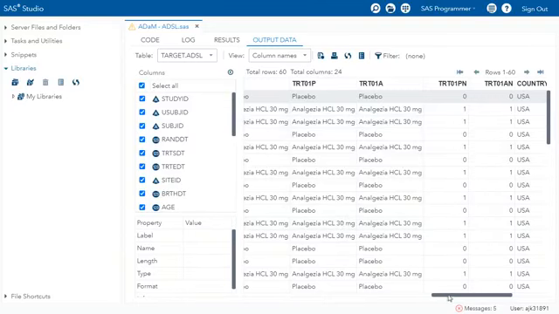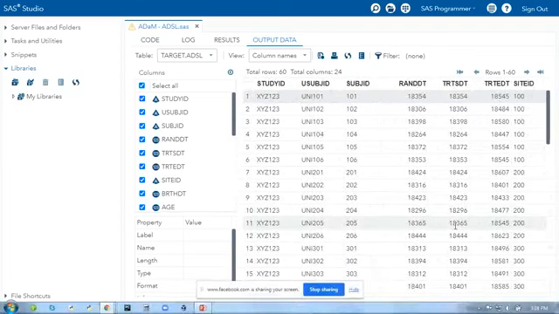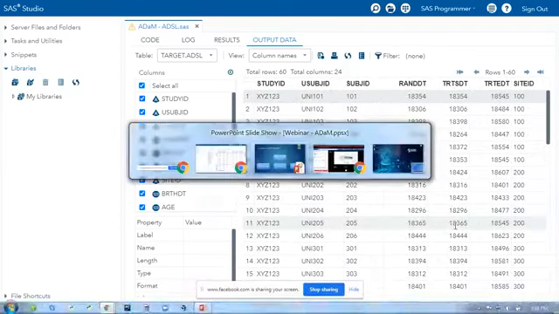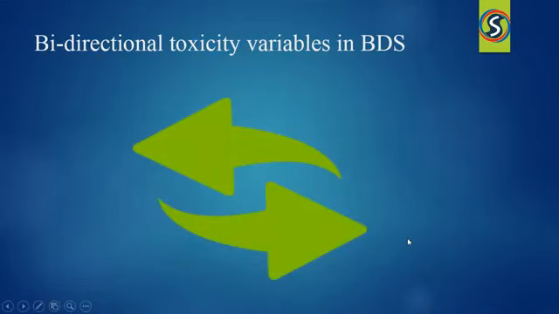So you have understood how we are creating the ADSL, right? Now let's get back and understand the other changes we are going to make, that is, the BDS toxicity variables.